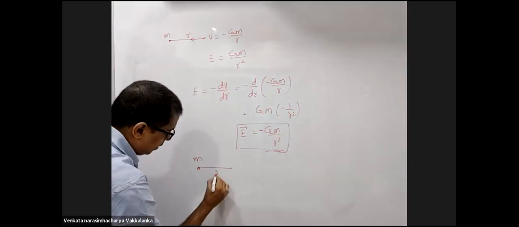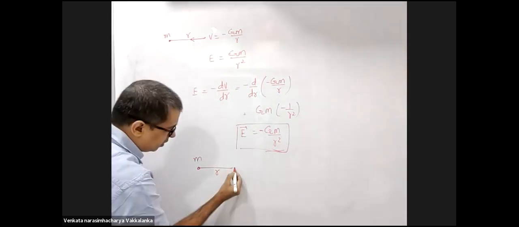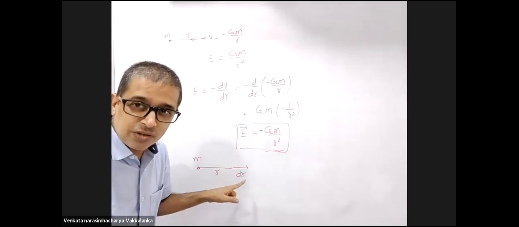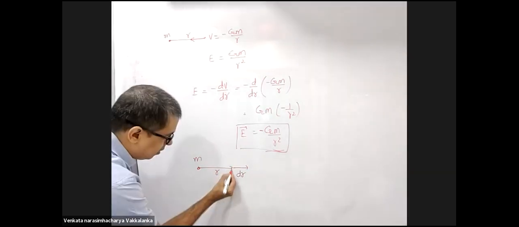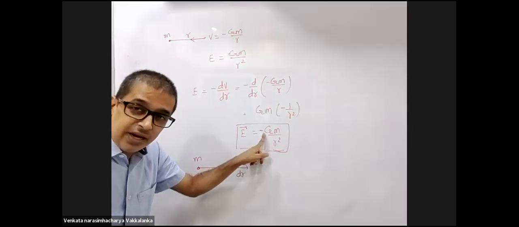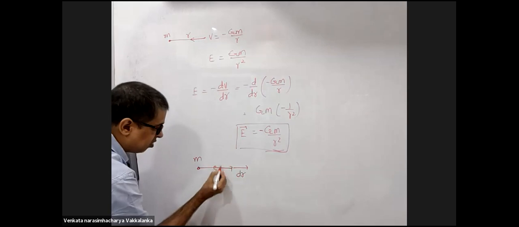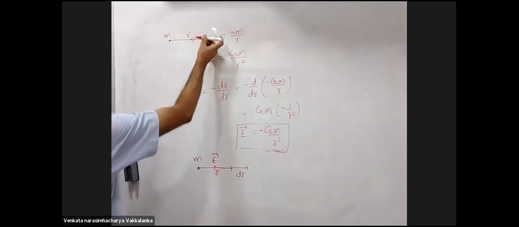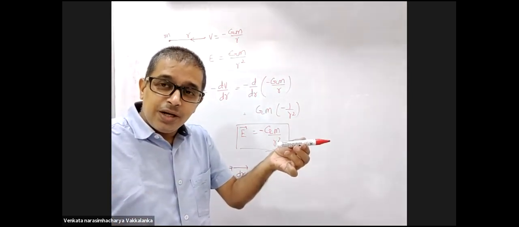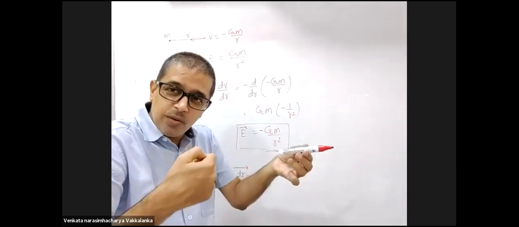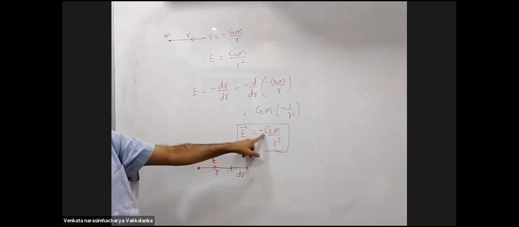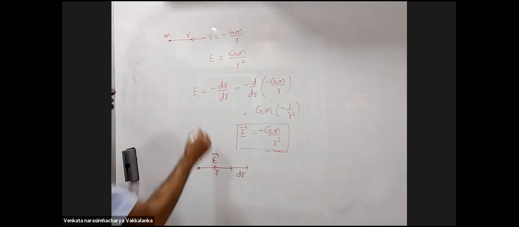You are right. Please observe this carefully. This is small m, this is R. When you differentiated with respect to R, you took this to be dr. You didn't take dr negative, you took dr positive. So you took R in this direction, dr is positive. After doing the differentiation, you are getting a negative sign, implies what? Field is in the opposite direction. Field is attraction. This is R, right? You differentiated and you got negative. That means field will be opposite to the direction of R, right? Hence, the negative sign tells me that the field will be towards the small m.